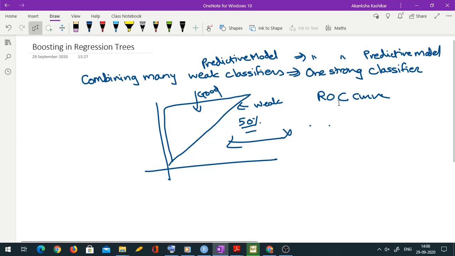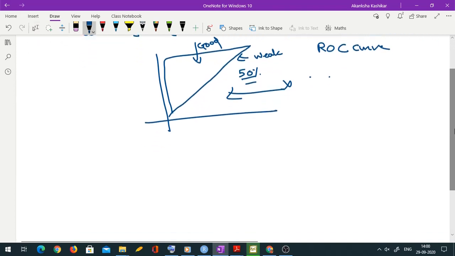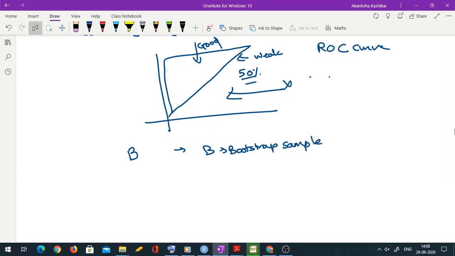Now, in bagging, how is that achieved? We said that we fit B different trees to B different bootstrap samples, and none of those trees are pruned. Every tree is unpruned, meaning it's a complete tree. So technically that tree may not be very good on the test data because you are fitting a very big tree, meaning you are kind of overfitting. So the prediction accuracy of that tree may not be good. But still we keep them as they are, because at the end when you average things out, we do end up getting good results.